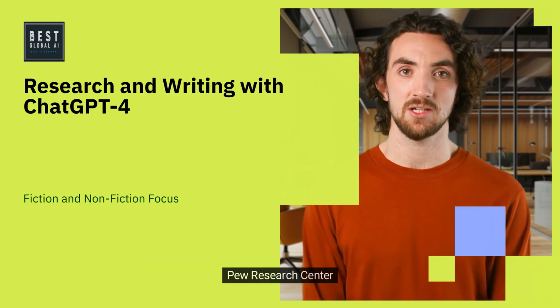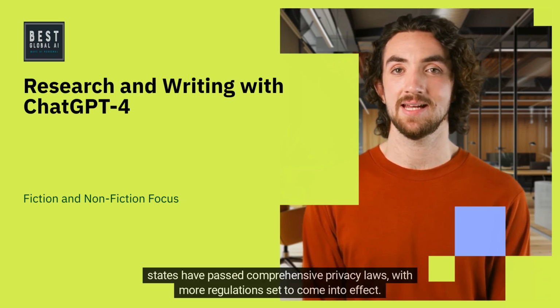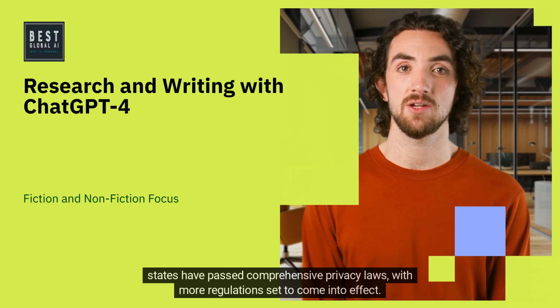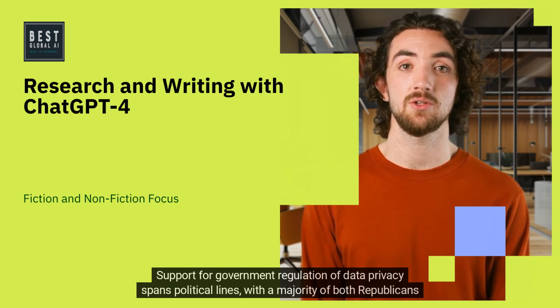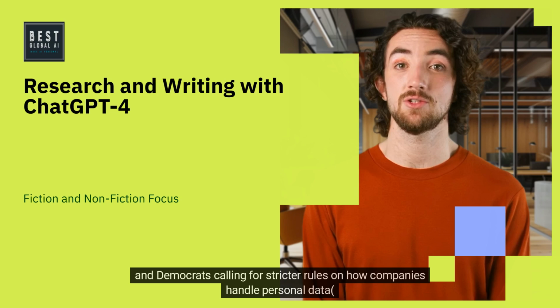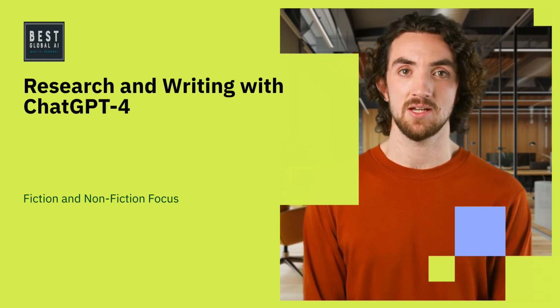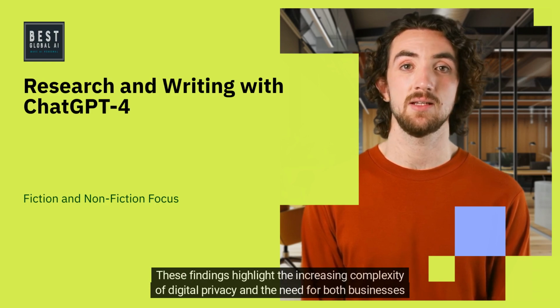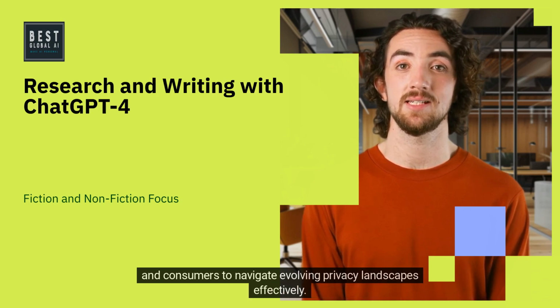Pew Research Center. Growing regulatory landscape. More than one-third of U.S. states have passed comprehensive privacy laws, with more regulations set to come into effect. Support for government regulation of data privacy spans political lines, with a majority of both Republicans and Democrats calling for stricter rules on how companies handle personal data. Pew Research Center. These findings highlight the increasing complexity of digital privacy and the need for both businesses and consumers to navigate evolving privacy landscapes effectively.